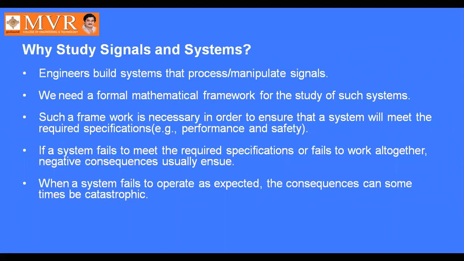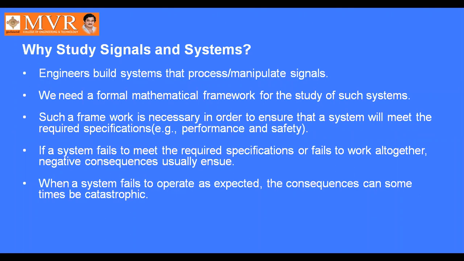Next, why do we study signals and systems? What is the need of studying signals and systems? Engineers build systems that process or manipulate signals. Systems can be built using a set of components. We need a formal mathematical framework for the study of such systems.